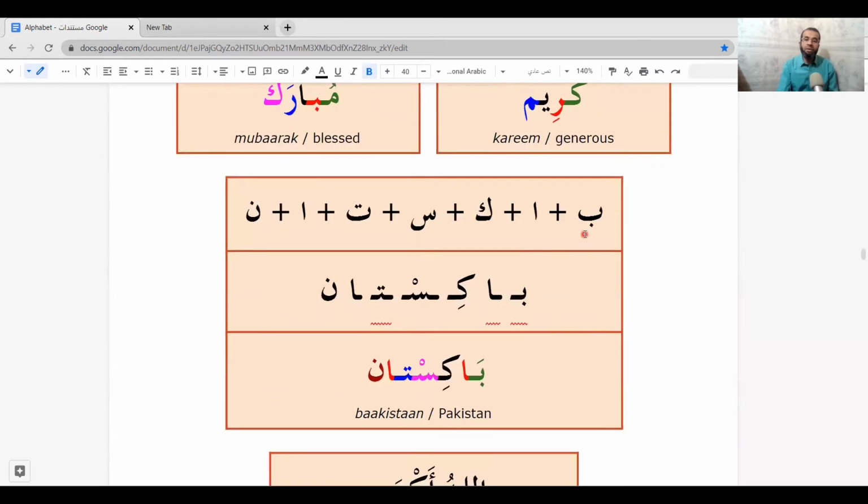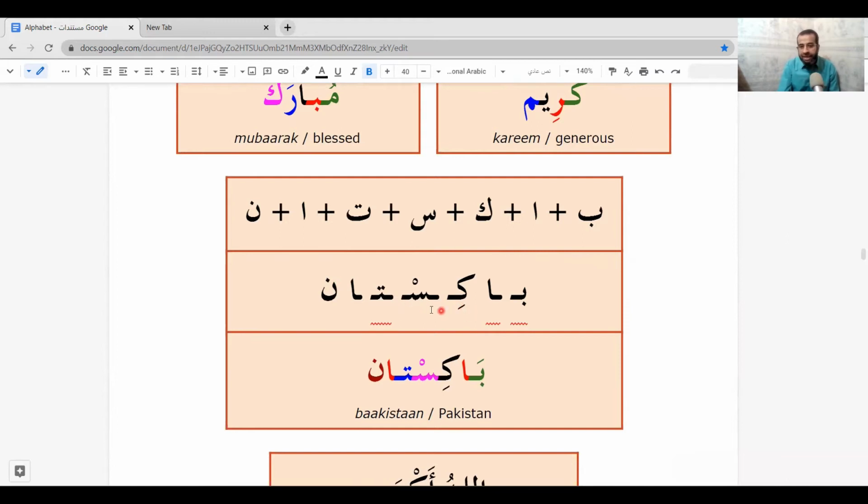The next word is this. It has 7 letters. The first is ba, followed by alif, long vowel, so we say ba. Then the kaf has kasra, so we say ki. This kaf is written like this because it's isolated here, but here it's connected. It's ready to be connected to the following letter, which is sin.